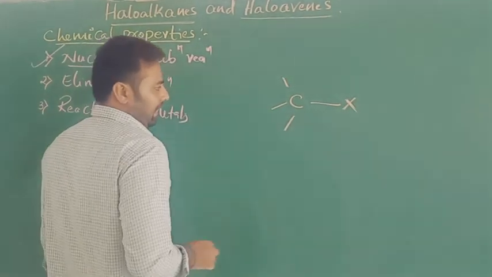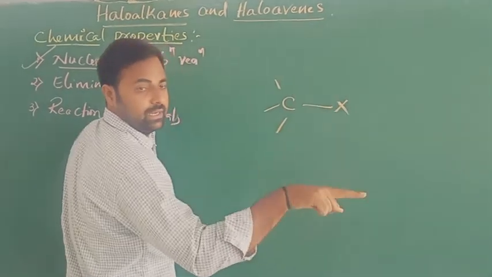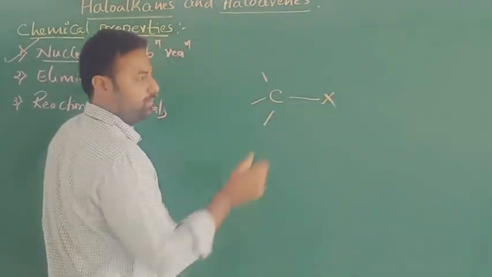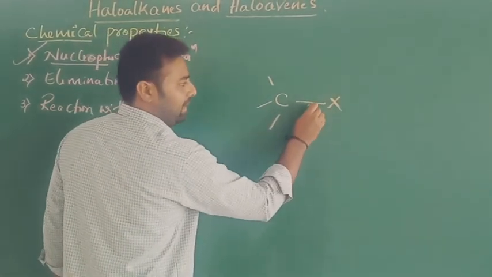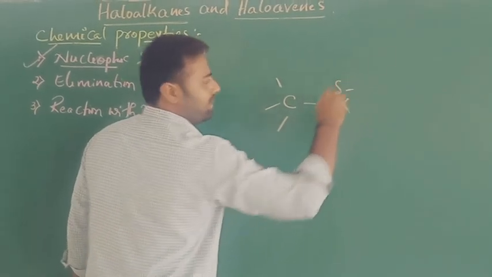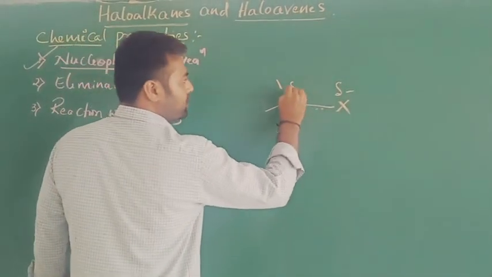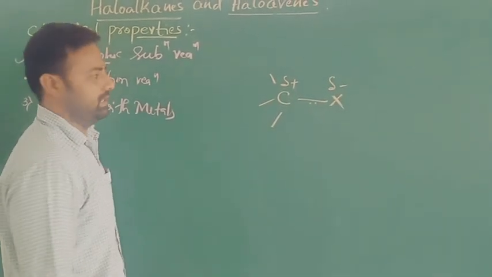In this alkyl halide, due to the difference in electronegativity of carbon and halogen, of course halogen is more electronegative than carbon, definitely the pair of electrons will move towards the halogen, and this halogen acquires partial negative charge.